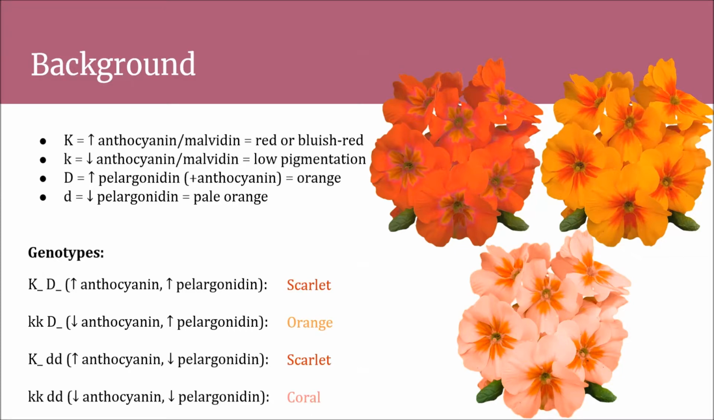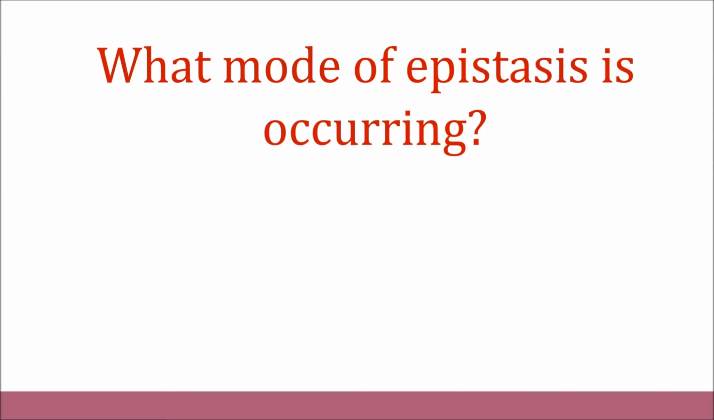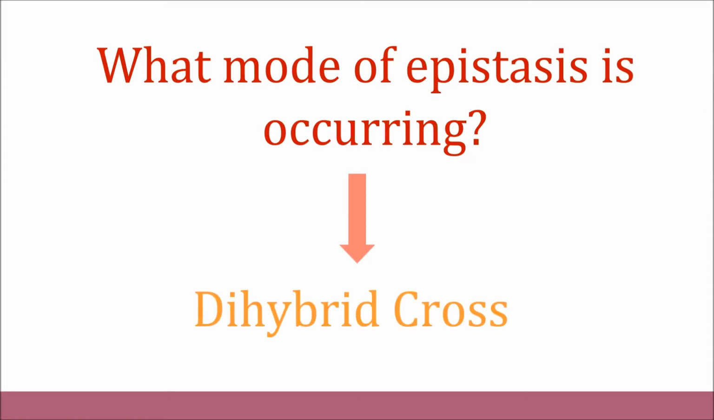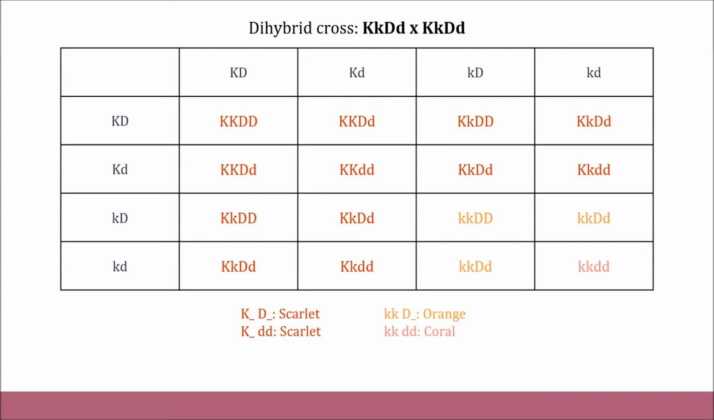So, what mode of epistasis is occurring? We can determine this by looking at a dihybrid cross between two plants that are heterozygous for both alleles. Here is the Punnett square for a dihybrid cross between two plants that are heterozygous at both alleles.